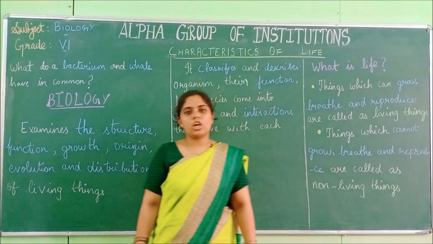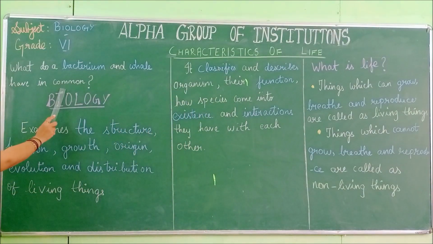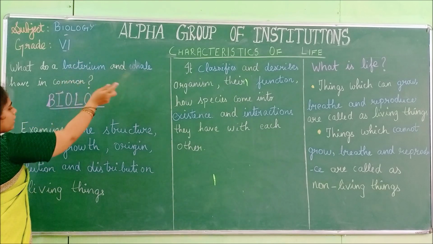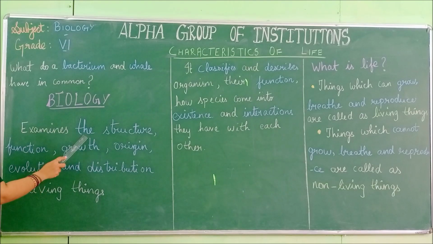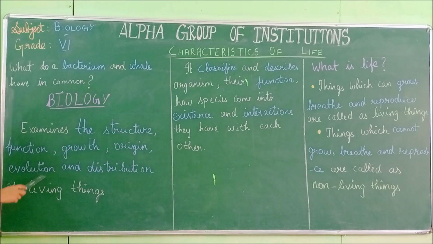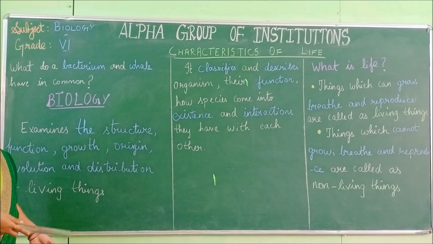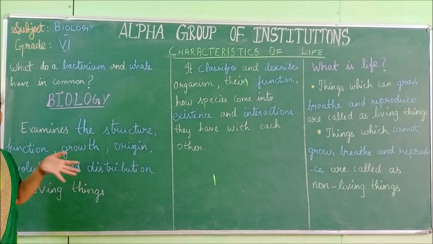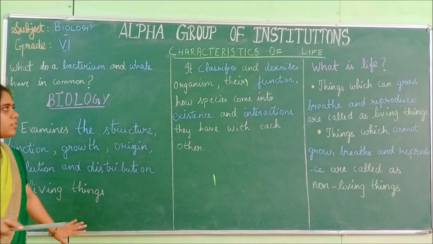Now I will give you a short recap from the first. We saw the common features of bacteria and whale, and then we saw the definition of biology, studying the structure, function, growth, and origin, how it started. Evolution means how it slowly changed from the starting point till now. From the monkey to human being, what are the changes? Those are the evolution. And distribution, how the living organisms are distributed.